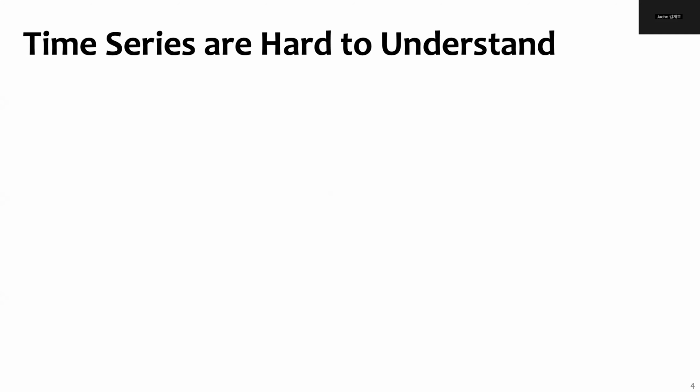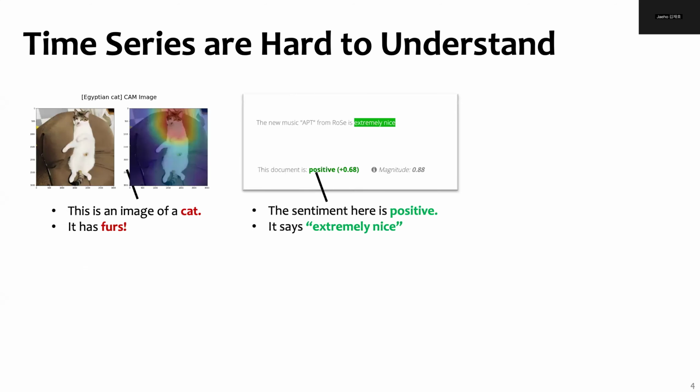So, time series is very hard to interpret with the human's naked eye, distinguishing itself from other data domains such as images and natural languages. For instance, here is an image of a cat and also a music review in text. We can easily understand that just by looking at the explanation, the model is looking at the right features of the cats, such as the furs, to classify this image as a cat. For this music review, we can also understand that the sentiment here is very positive.